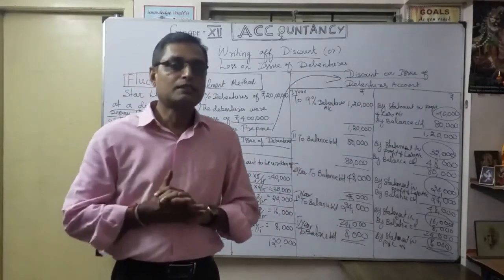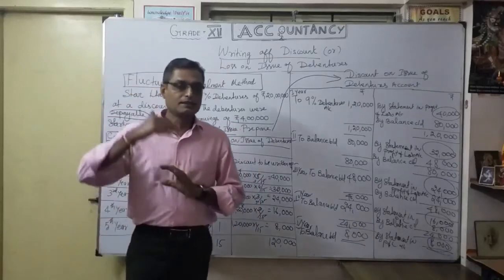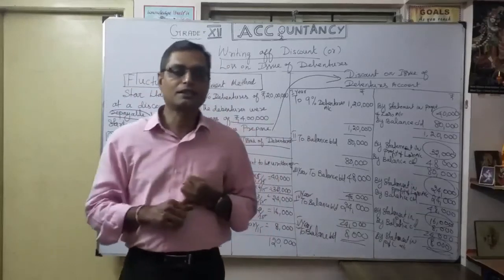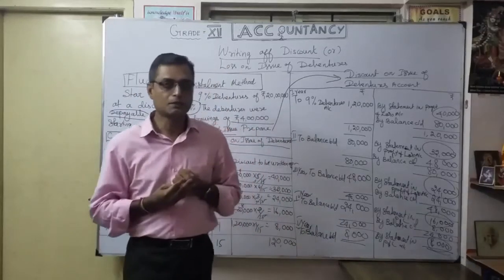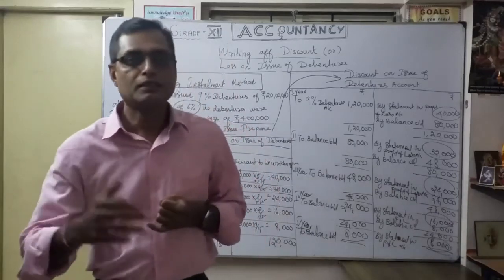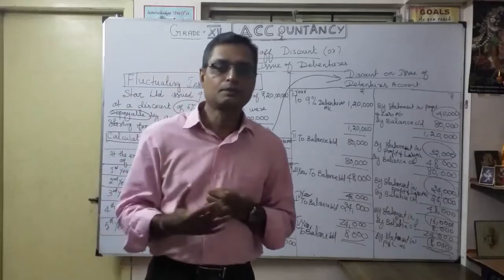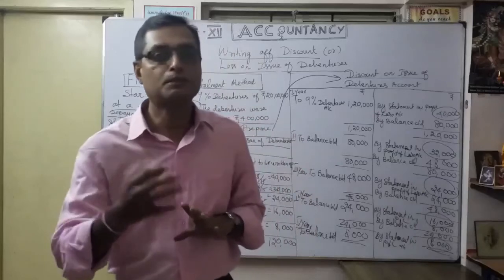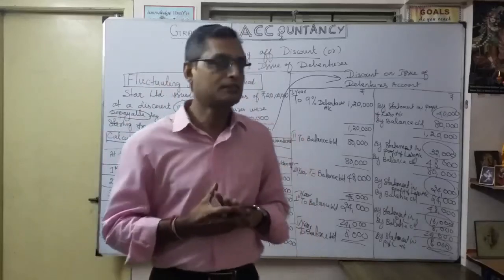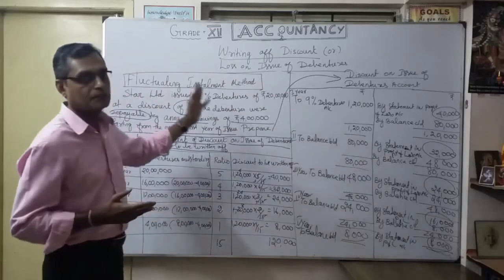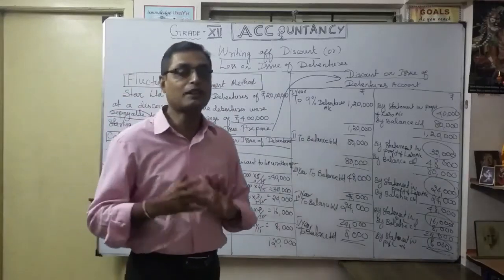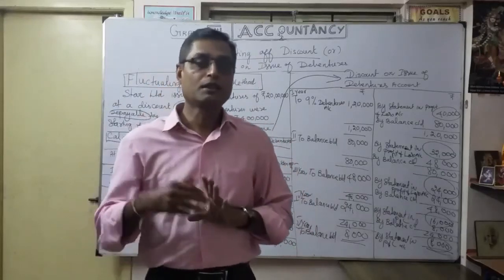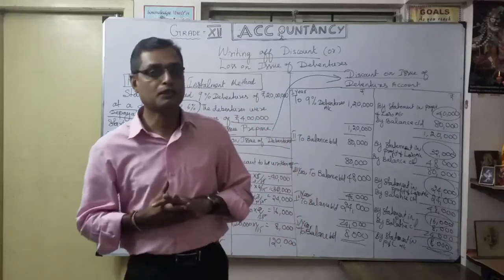So I hope we have completed our discussion on issue of debenture. From the starting, we covered the meaning of debentures, different classifications of debenture, maybe the features of debenture, then subscription, oversubscription, undersubscription, then discount on issue of debenture and how to utilize it for the capital reserve, securities premium reserve, and capital loss account. Thereafter, how to write off discount or loss on issue of debenture. Then finally, we discussed in our previous video interest on debenture. That is very, very important. How you are going to pay interest, whether annually or half-yearly, and how you are going to calculate.